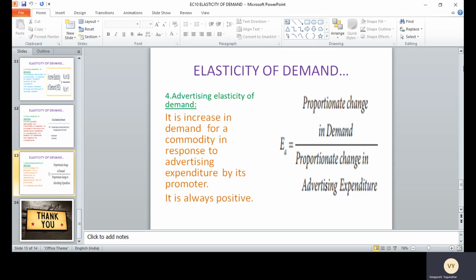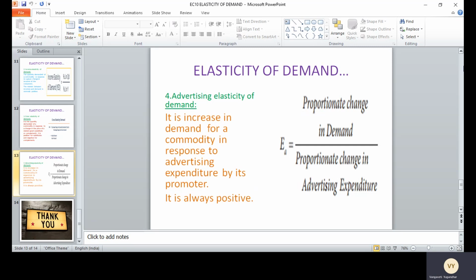Why do companies advertise? They believe that the more the expenditure, the more the demand for their goods or services. Therefore, it is always positive. The more the advertising, the more the demand. Very rarely do we see more advertising and less demand for the advertiser's commodities.